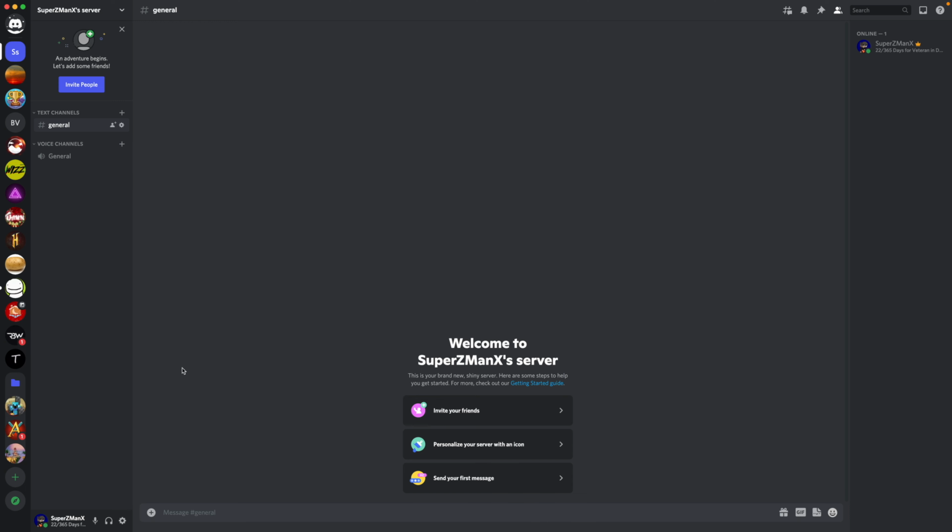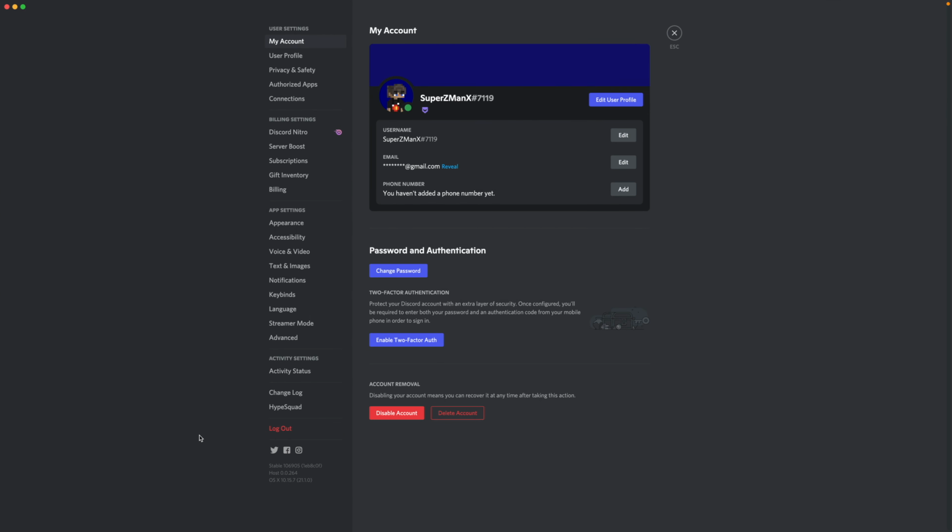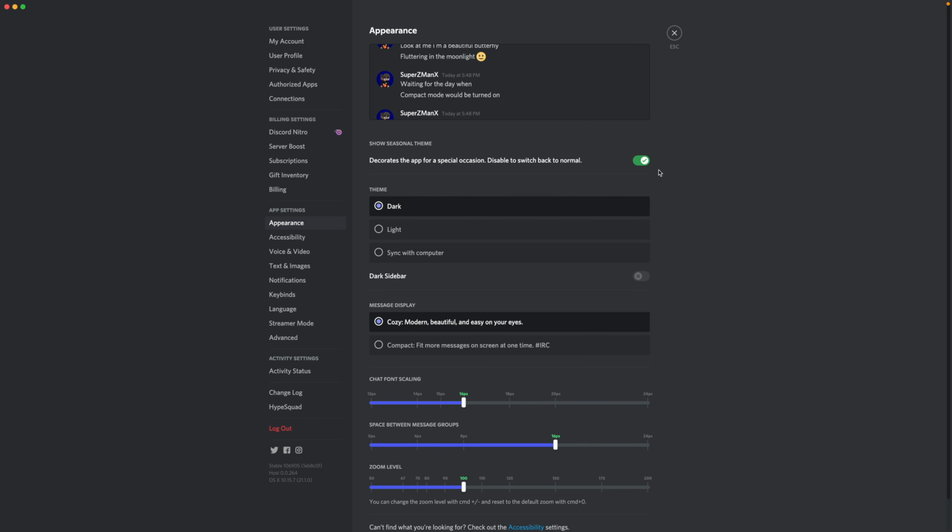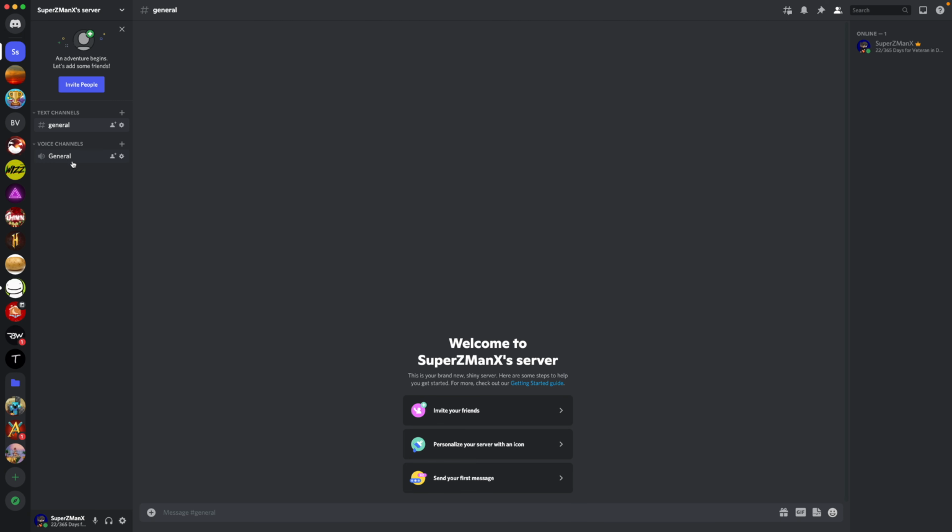It's very simple actually. All you do is you go into the gear, you click appearance, and then you click this button. And it turns it off. And once you do that, it sounds like normal. So yeah, that's basically it.